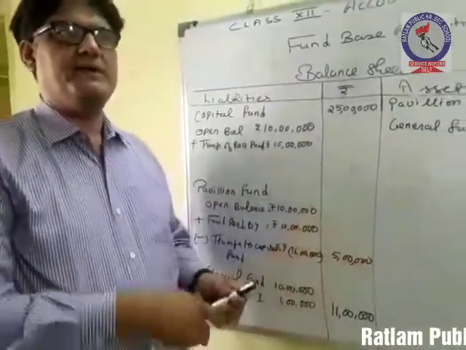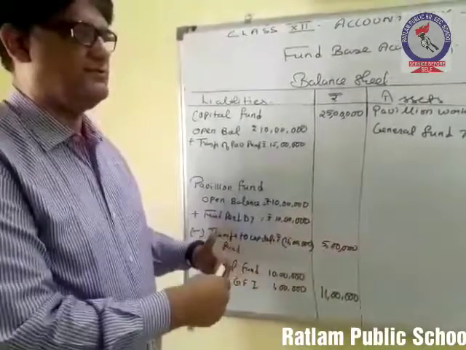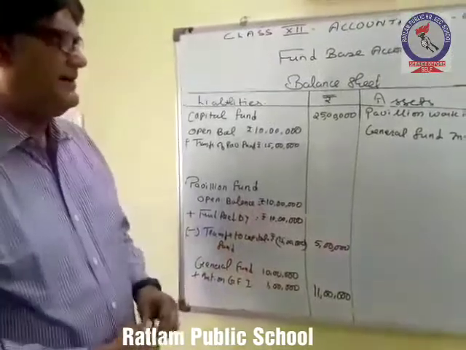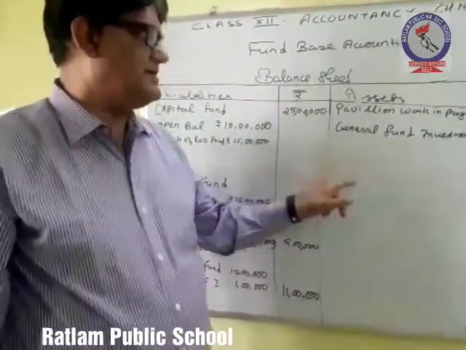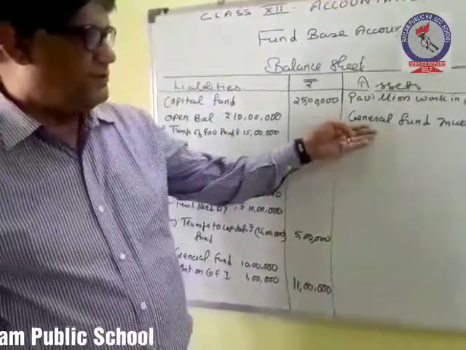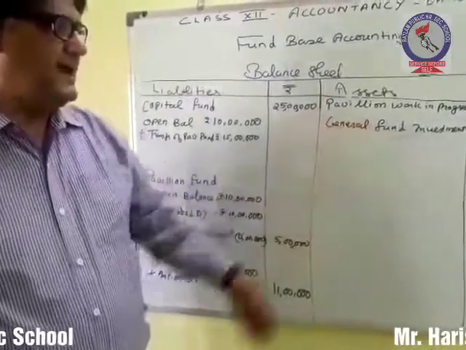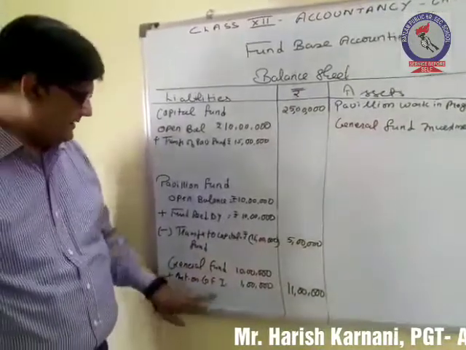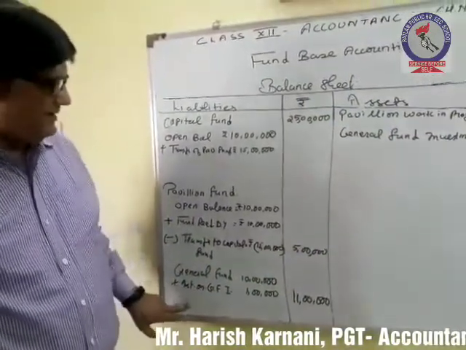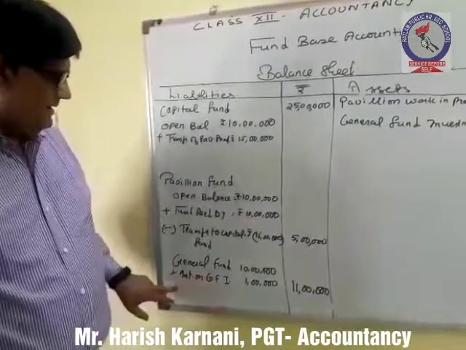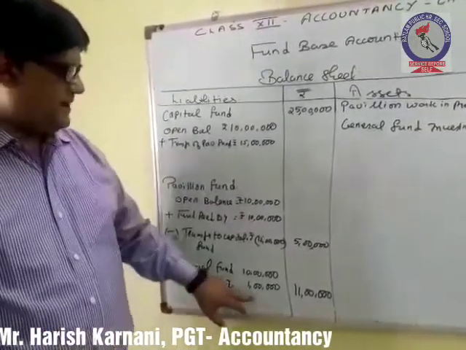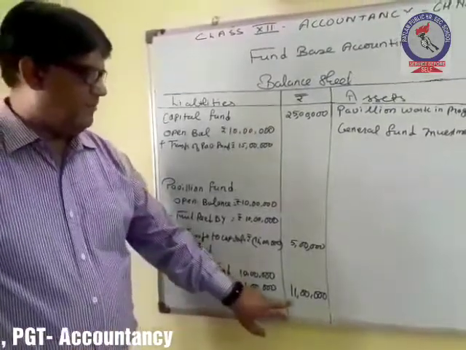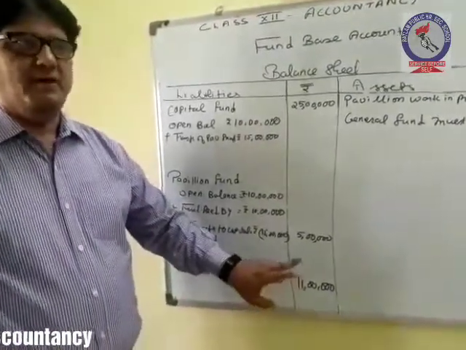So this is how we can represent the investment of any fund. Any fund can be invested if it is going beyond the limits or if there is an excess fund. That fund can be invested by the organization, so you have to show it as an investment on the asset side, and whatever income you are generating from that investment will increase your fund. So it has to be shown as interest on investment, and it will be added in the fund and the amount of fund will increase.